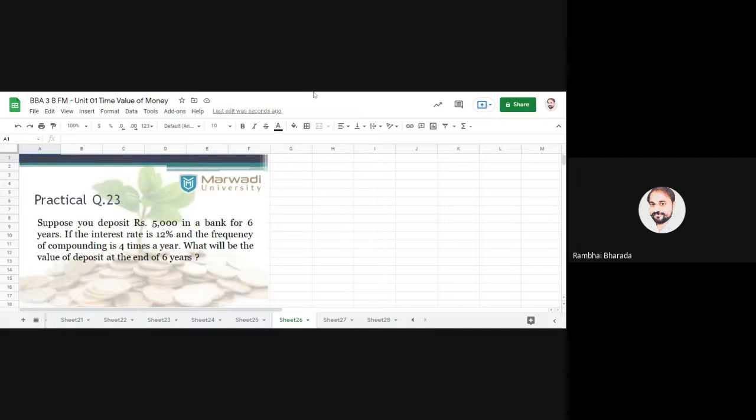Total amount you have. Just note down that figure in your book. Total figure that you have. Done?